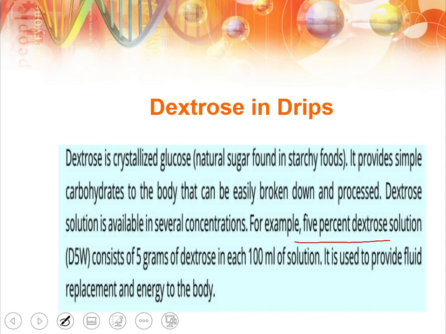Why do we need glucose drips? It is used to provide fluid replacement. For example, you had an accident or you did a lot of exercise and you fainted. Why? Because your body lost lots of sweat, water. So dextrose helps in the replacement of fluid, water and glucose, because your muscles used lots of energy for the exercise. So we need that energy to be replaced. We get this energy by glucose drips.